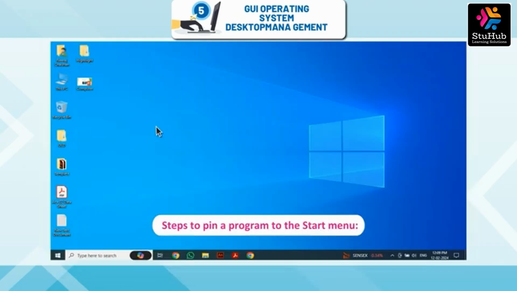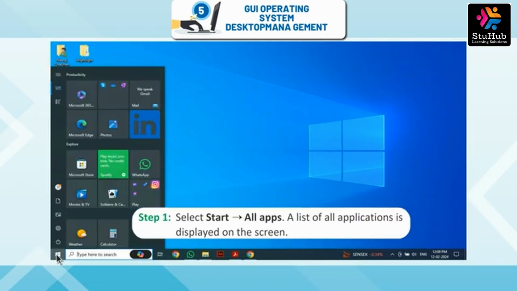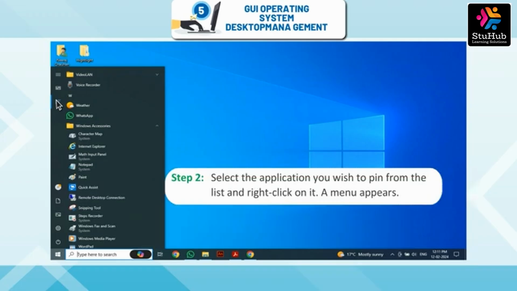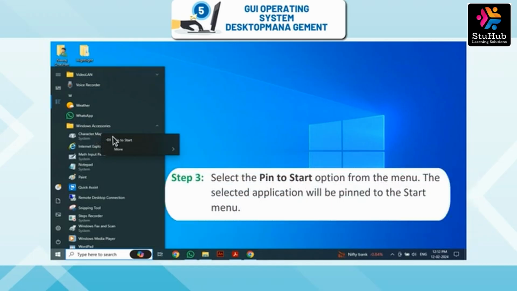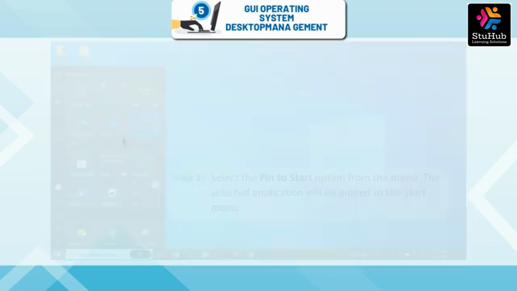Steps to pin a program to the Start menu. Step 1. Select Start, All Apps. A list of all applications is displayed on the screen. Step 2. Select the application you wish to pin from the list and right-click on it. A menu appears. Step 3. Select the Pin to Start option from the menu. The selected application will be pinned to the Start menu.